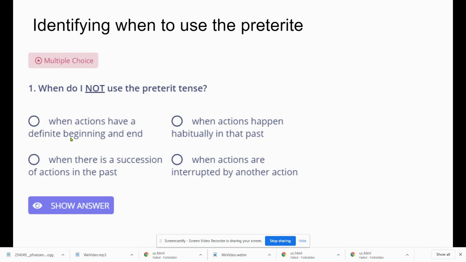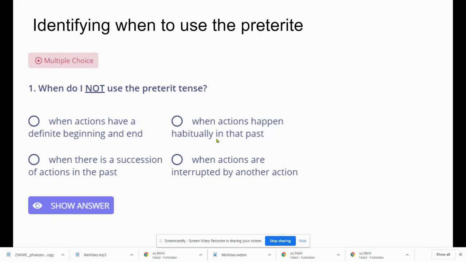When there's a succession, my mom went to the bank, then she went to the store. She bought ice cream and cake. She returned to the house. A succession of main events, that will be the preterite tense. And when actions are interrupted by another action, the interruption will be the preterite tense. So, like, I was reading a book, that is not the preterite tense, but I'm about to interrupt that reading, right? I was reading a book when the phone rang. The phone rang is the preterite tense.